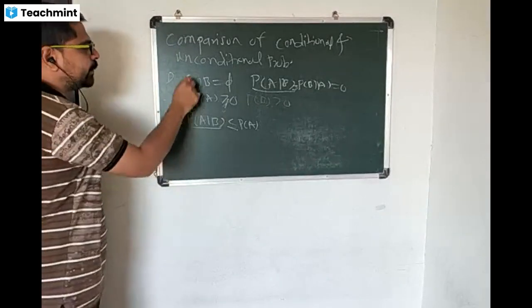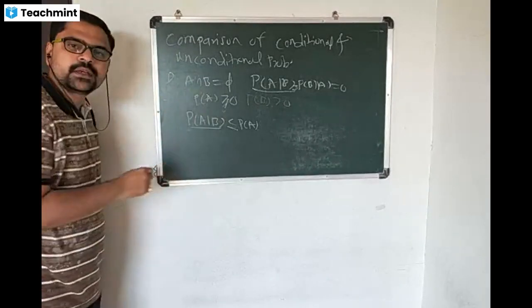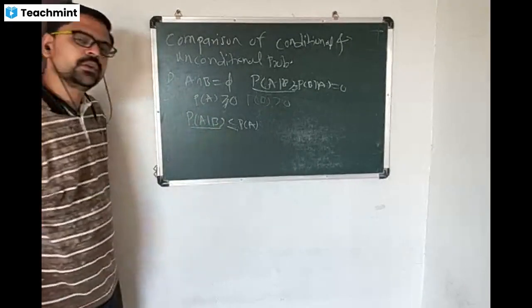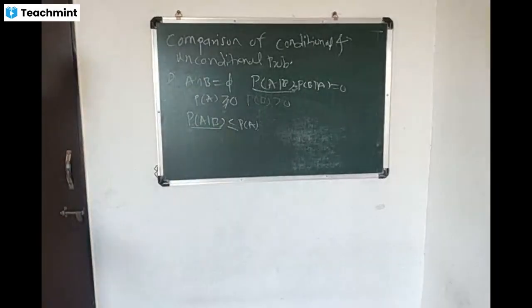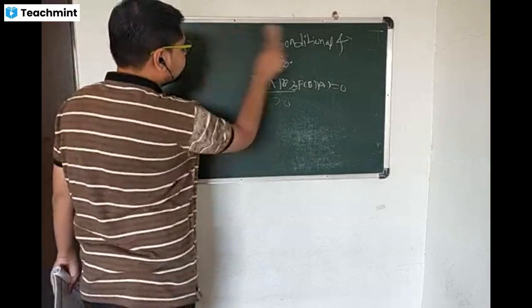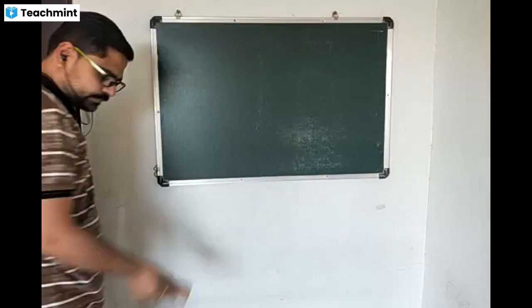So if A and B are mutually exclusive, that is A intersection B is equal to phi, in that case probability of A given B is less than or equal to probability of A. That is, unconditional probability is greater than conditional probability.